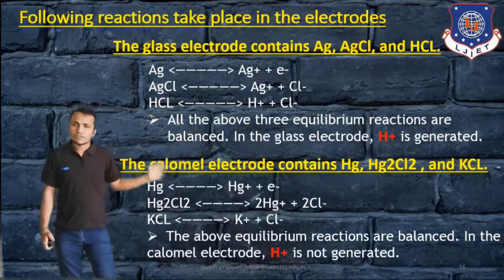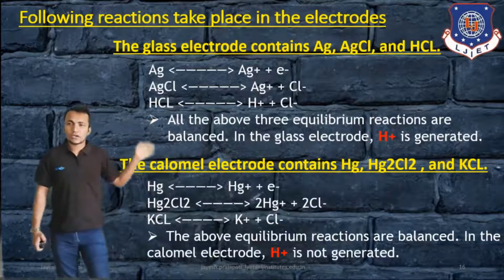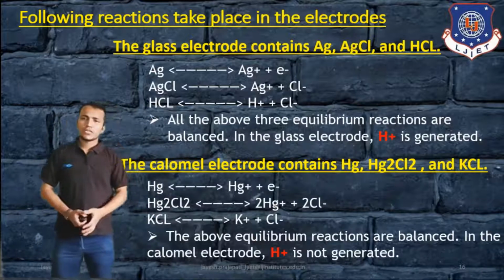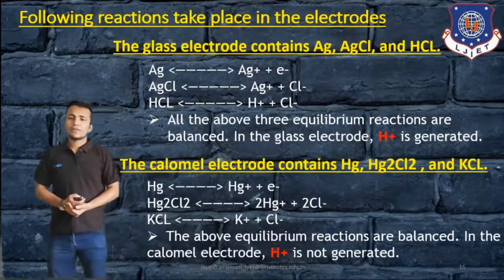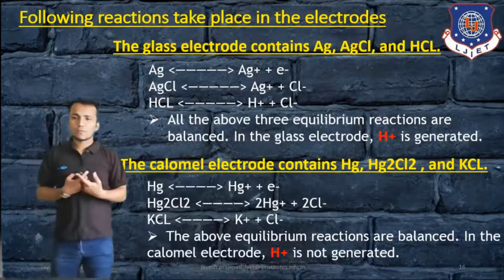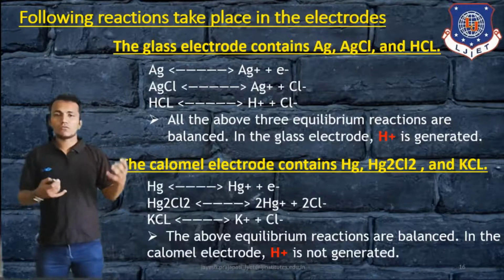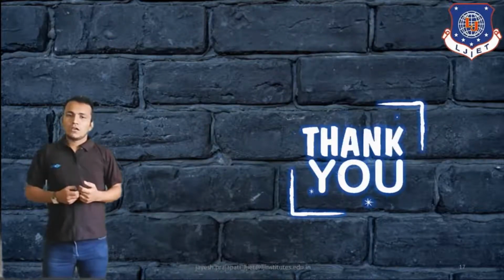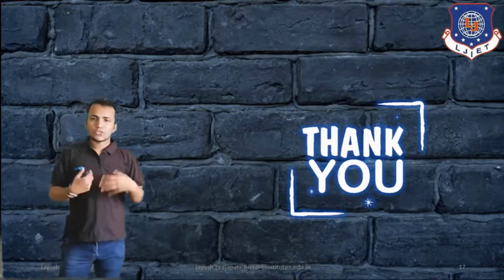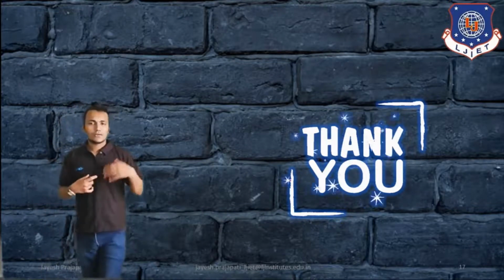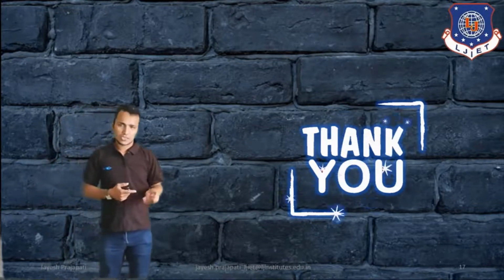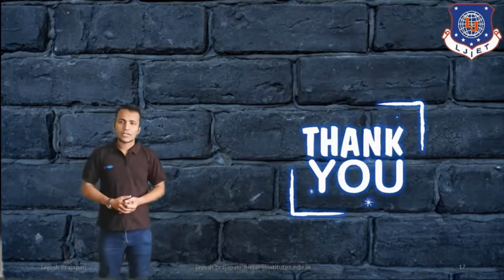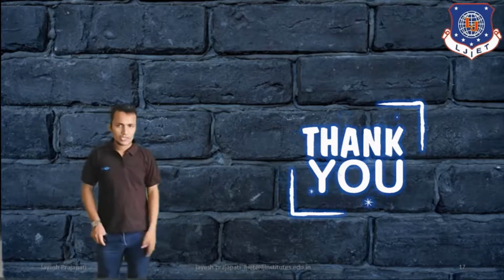So these are the different reactions that take place in the pH meter. In this way the pH meter can measure the pH of the soil, and that is what we have studied in this session. The next properties of the soil, like resistivity and solidity, will be discussed in our next session.